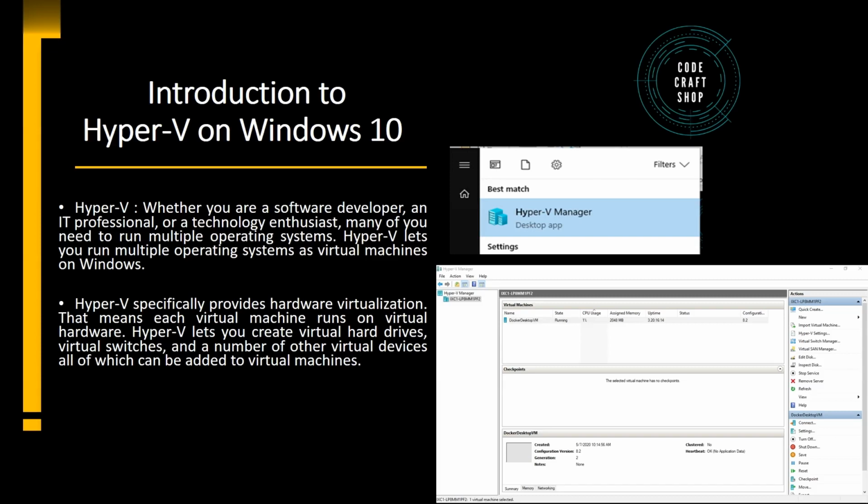By the definition itself, whether you are a software developer, an IT professional, or a technology enthusiast, many of you need to run multiple operating systems. Hyper-V lets you run multiple operating systems as virtual machines on Windows. Hyper-V specifically provides hardware virtualization. That means each virtual machine runs on virtual hardware. Hyper-V lets you create virtual hard drives, virtual switches, and a number of other virtual devices, all of which can be added to virtual machines.